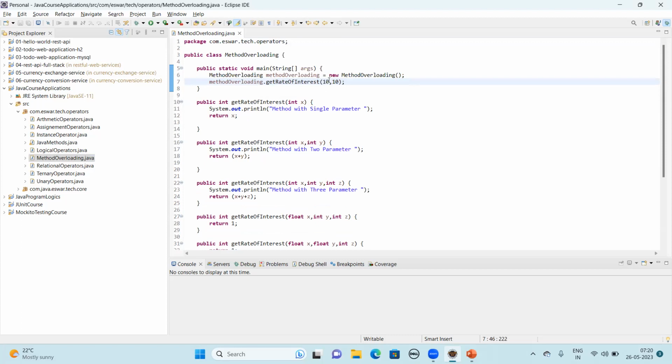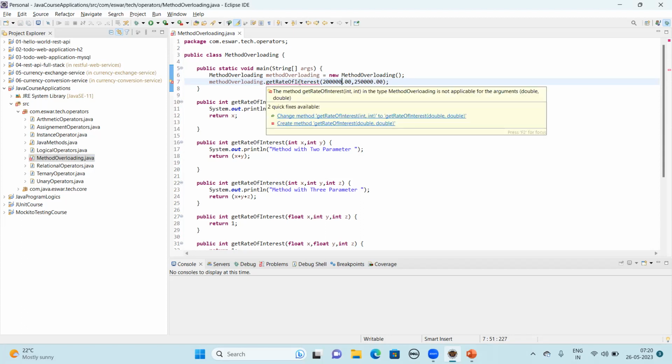Right now, for example, okay, this is one method. Let's take this 25. Let's see, there is an error.